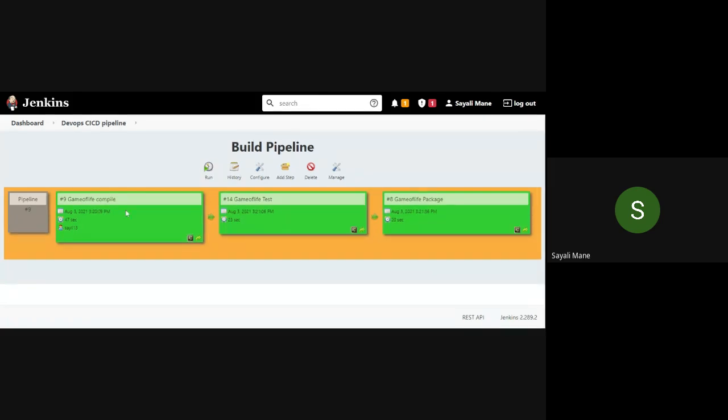So are you getting this screen? Yes, ma'am. Okay, see, click on the run button and just check if it is working. Click on the run button. Also click on the refresh one here. Ma'am, the colors have changed. Yours is okay, but beside that, see, click on this button, rerun, for the respective compile. You will see it is running compile, then test will run, then package will run. Yes, ma'am. Yes, yes. Okay, understood.